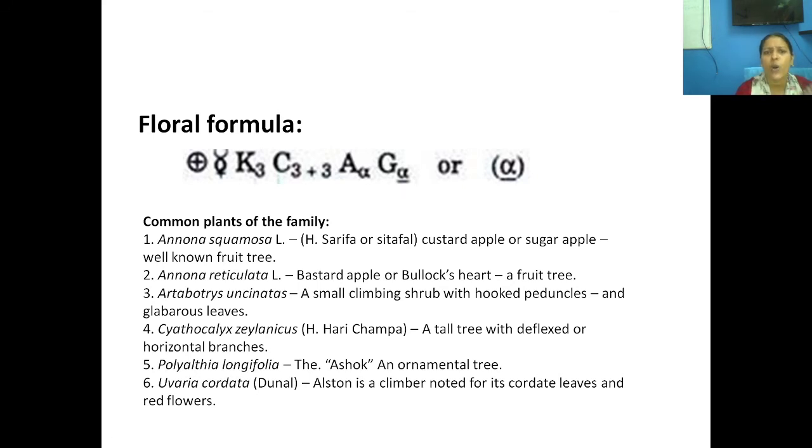These are some of the common plants belonging to this family: Annona squamosa, Annona reticulata, then Polyalthia longifolia. This is a substitute that is being used for the Ashoka plant, Saraca asoca. Then Uvaria cordata, which is a climber, with red flowers. Okay, so these are the common plants coming under this Annonaceae family, and this is very simple.